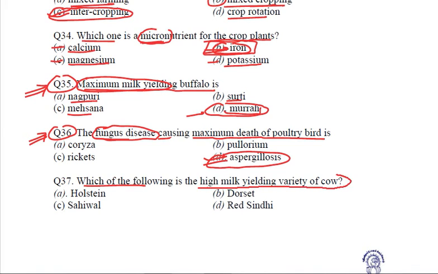Coming to the next and the last question, that is, which of the following is the high milk yielding variety of cow? In the above question number 35, we have seen about the buffalo. But when it comes to the cows, it is Holstein, Sahiwal, Dorset, Red Sindhi. Out of these options, Holstein is the high milk yielding variety of cow.